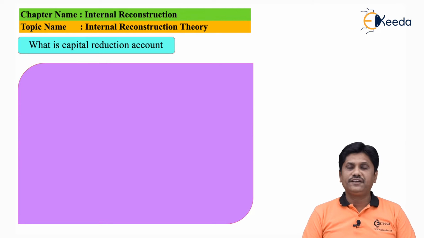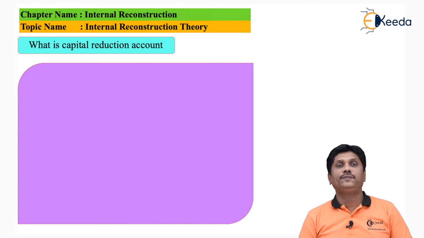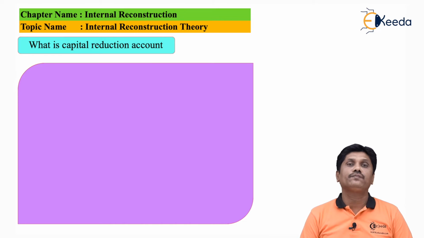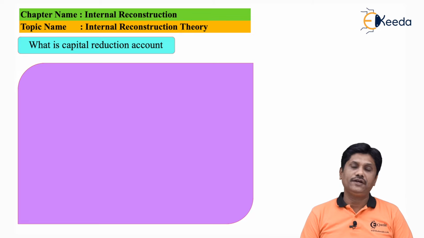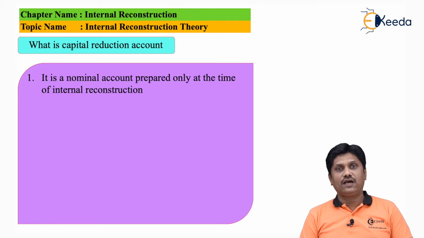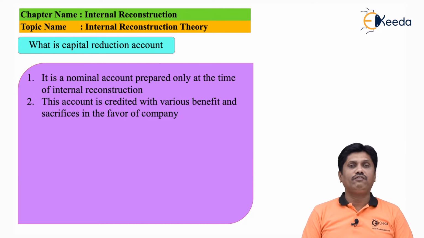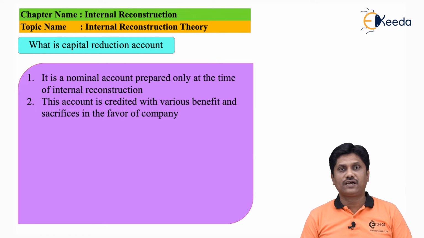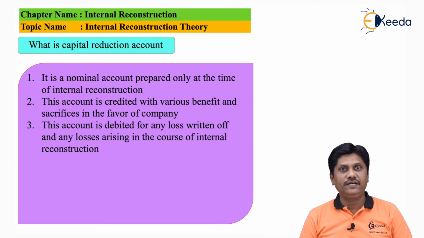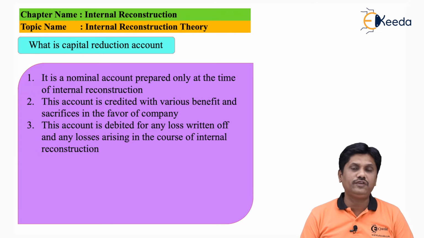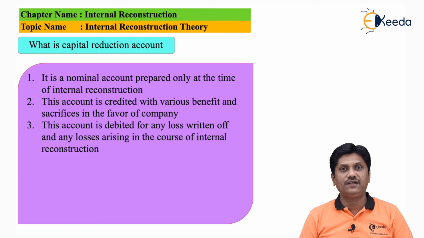In case of internal reconstruction, the company will open a special account called a reconstruction account or capital reduction account. It is a special account opened only in case of internal reconstruction. It will be a nominal account, in the sense that all incomes or benefits or sacrifices in favor of the company will be credited to your capital reduction account. And when you use those profits, the capital reduction account will get debited. So it is a temporary, nominal account which will be opened only in case of internal reconstruction.